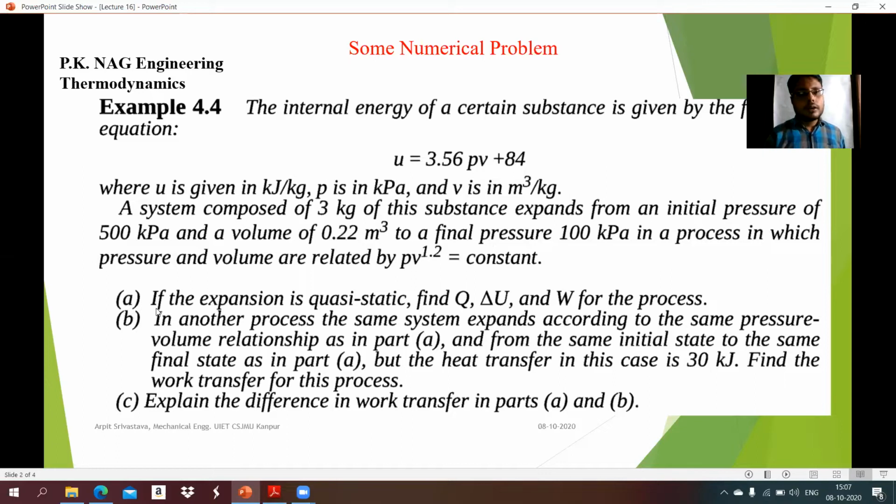In the first part, if the expansion is quasi-static, find Q, delta U and W for this process.